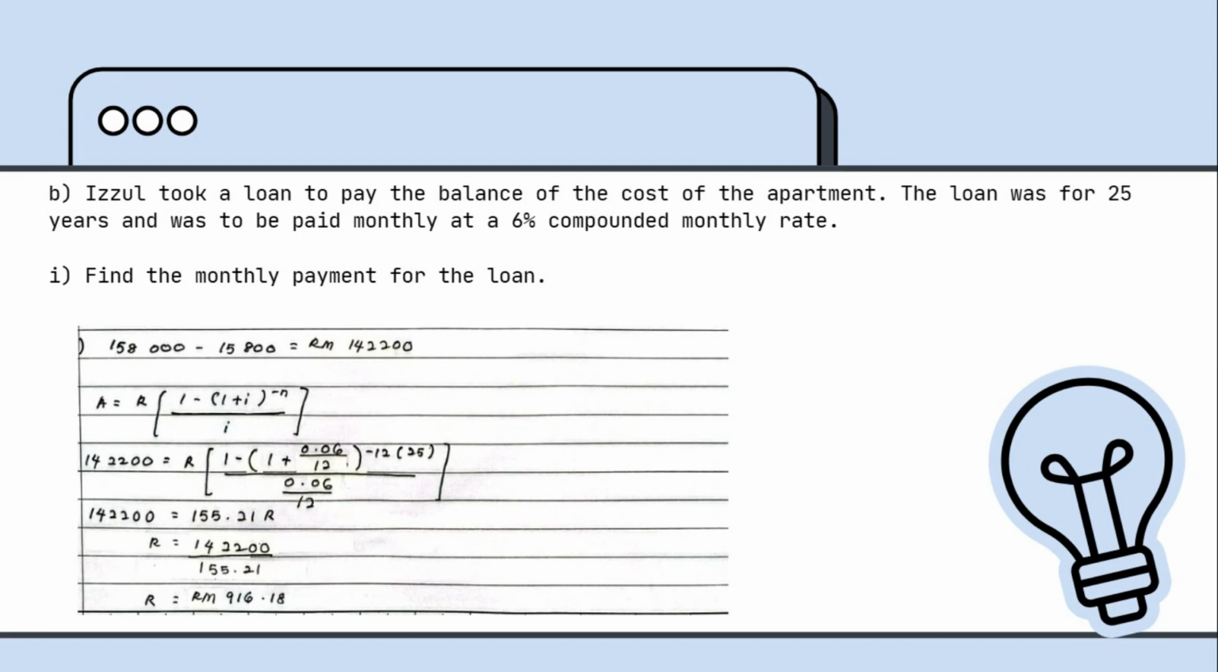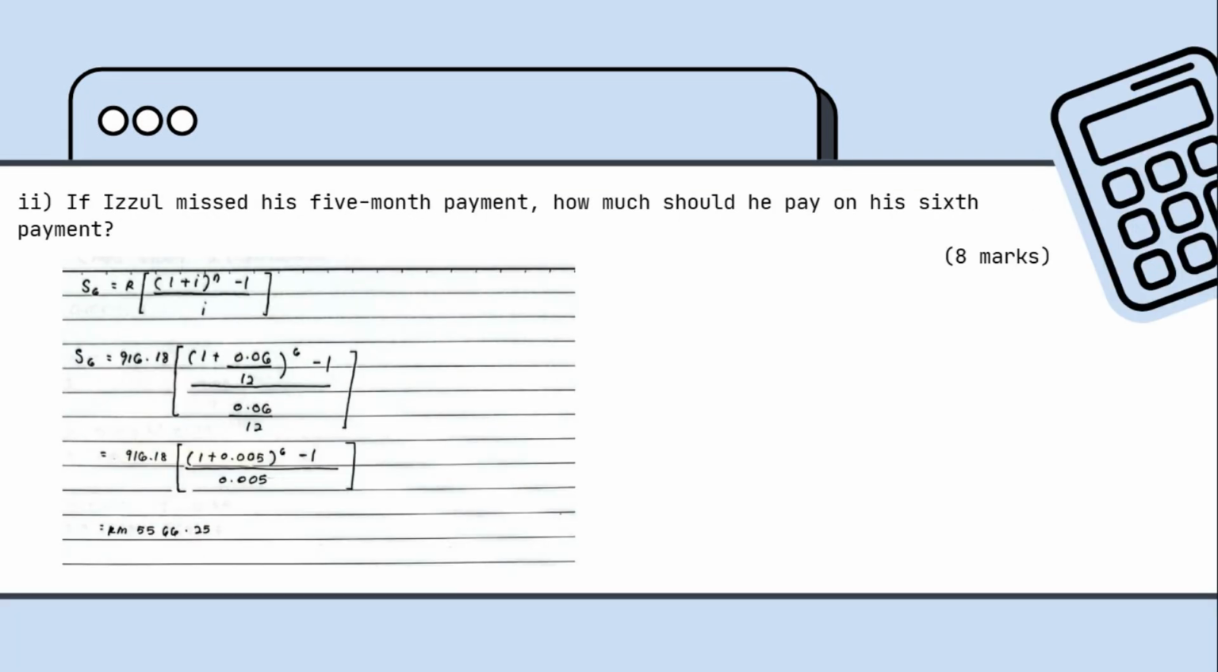Now we can find the value of R by inputting all the information into the formula. 142,200 equals R times 1 minus (1 plus 0.06 over 12) to the power of negative 12 times 25, over 0.06 over 12. So 142,200 equals 155.21 R. So R equals 142,200 over 155.21, and we get the final answer, which is 916.18 ringgit.